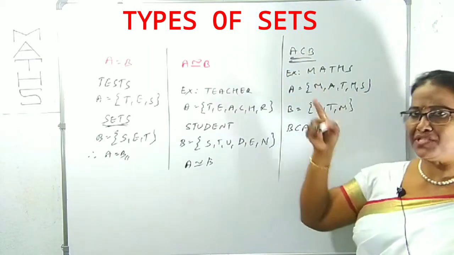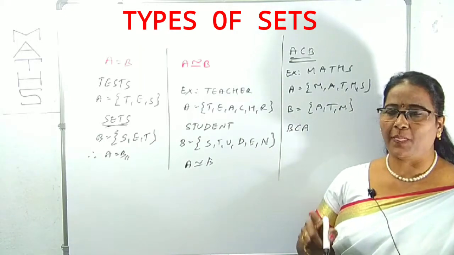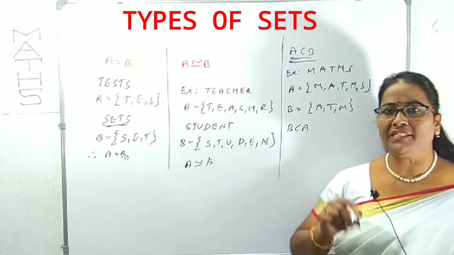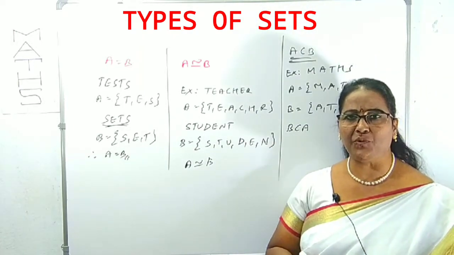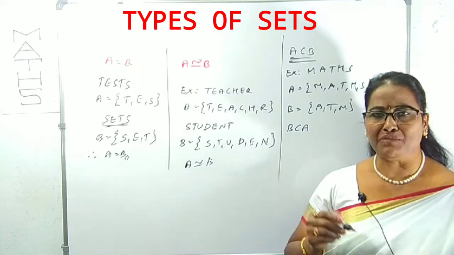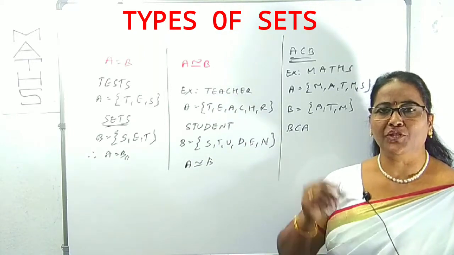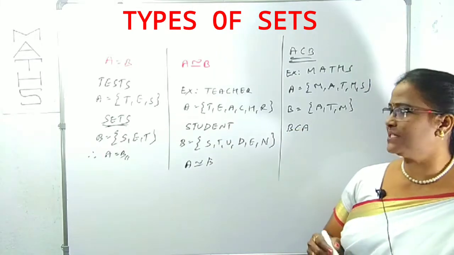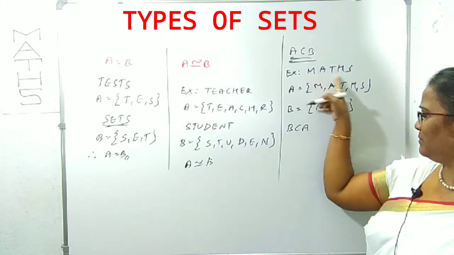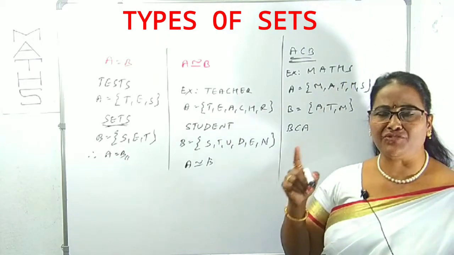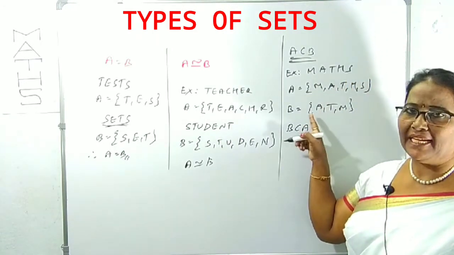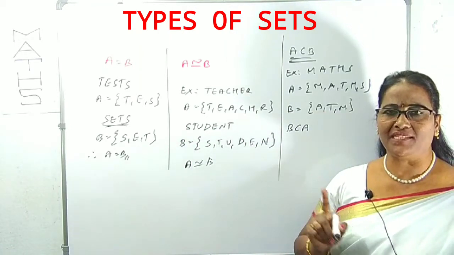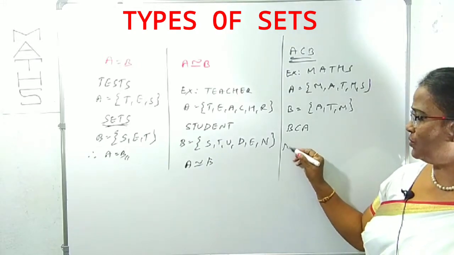If suppose A is in B, then A is a subset of B. And here one point you have to recognize: how many subsets we can form from a set that contains n elements. That is the most important point from the objective point of view. Suppose here the set contains 6 elements. How many subsets can we form? Like mat, A, T, etc. There are single element sets, maybe 2 element sets, etc. So that is one of the notes you have to know.